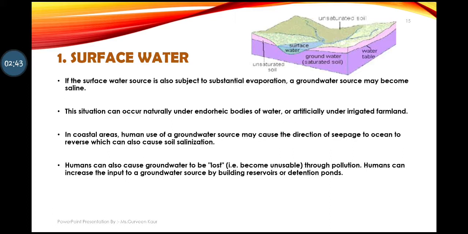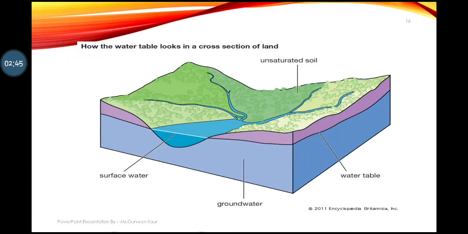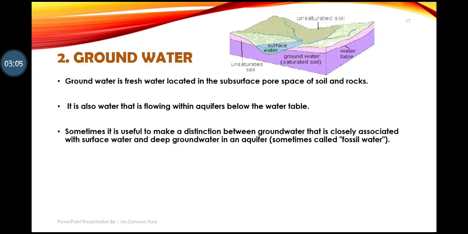And this is the picture you can see over here, which shows the surface water. Where there are holes and aquifers in the rocks, gaps in the rock, through those gaps the water moves down to a deeper level. When it moves down to the deeper level, that water is called groundwater, or subsurface water.